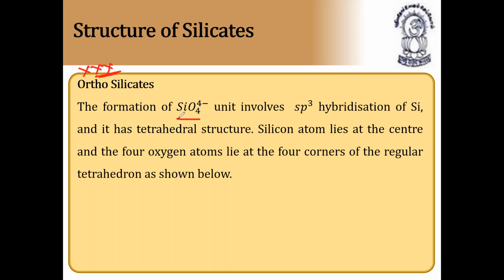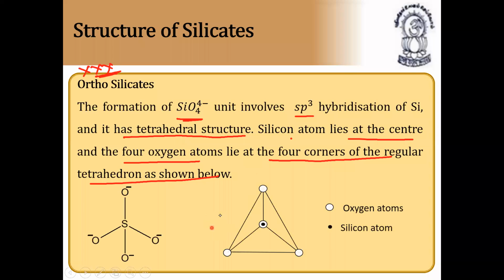The formation of the SiO4 4- unit involves sp3 hybridization of the silicon atom and it has a tetrahedral structure. The silicon atom lies at the center and the four oxygen atoms lie at the four corners of the regular tetrahedron as shown below. You can see the structure here easily. The oxygen atoms are white in color and the black color is silicon atoms. So this is called a tetrahedral unit, and it undergoes what type of hybridization? sp3 hybridization, and these are called orthosilicates.